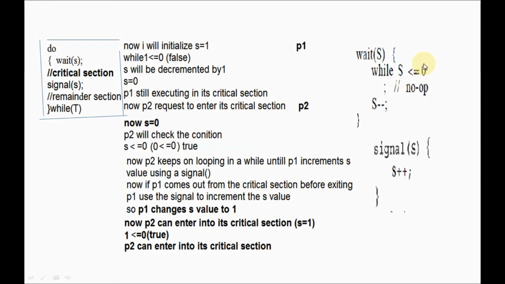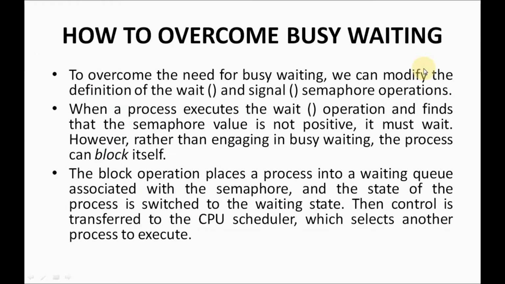So when S reaches negative, it means you must wait. However, rather than engage in busy waiting, the process can block itself. Getting, guys? Instead of waiting for an indefinite amount of time, for example process P2 waiting for P1 to complete its execution, P2 can block itself.